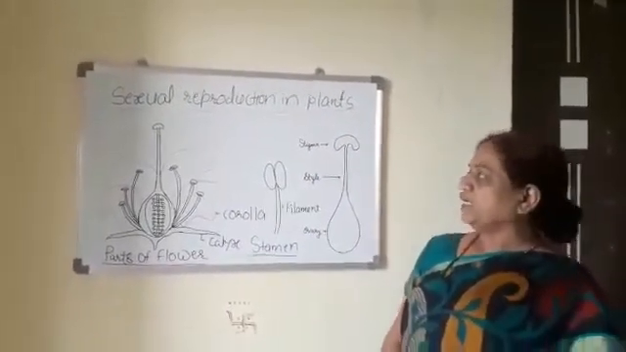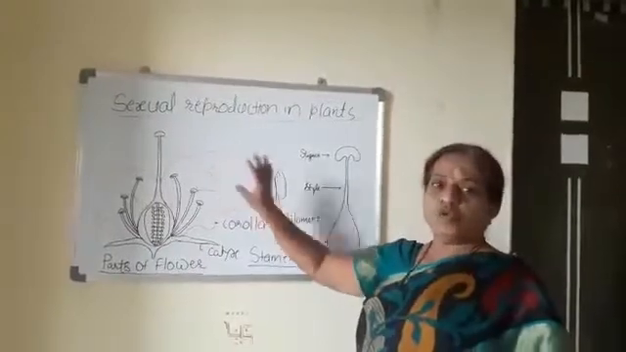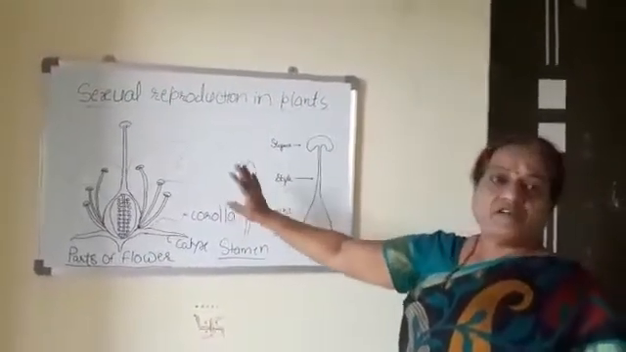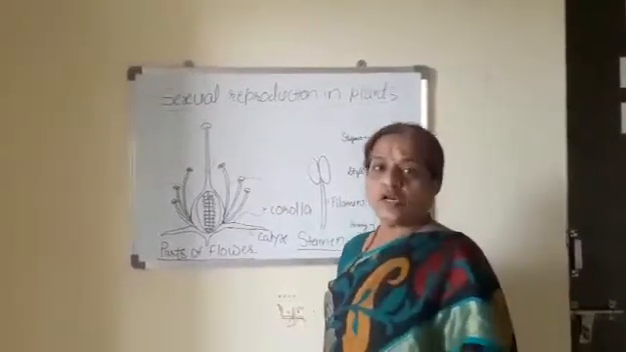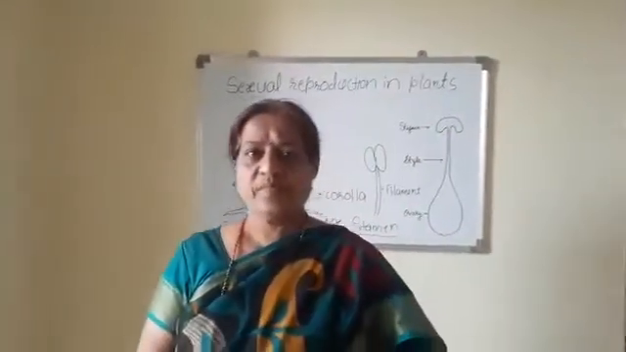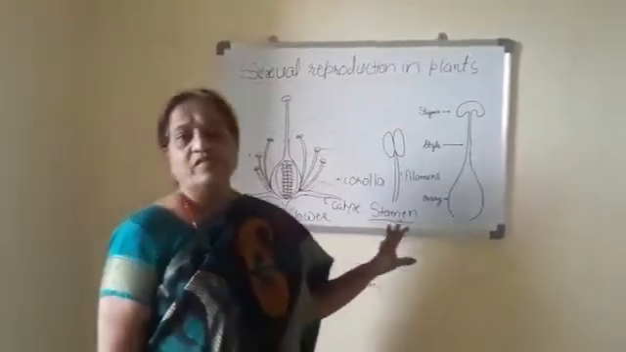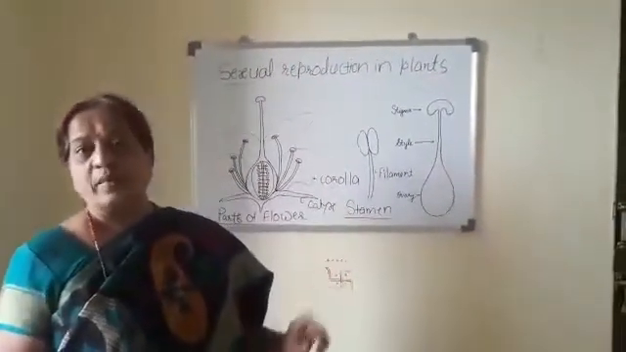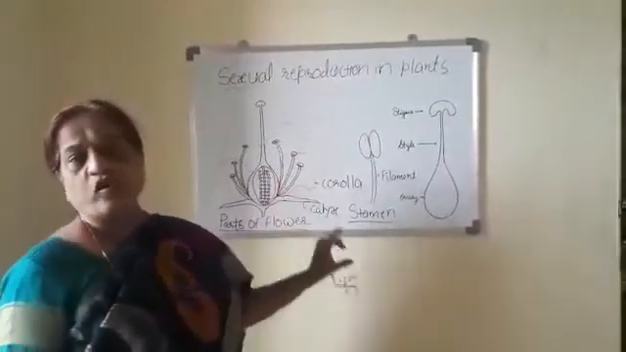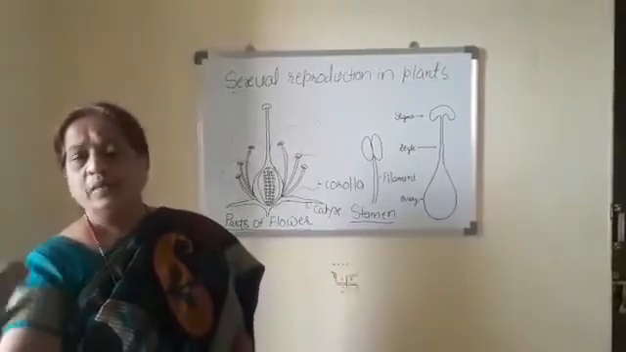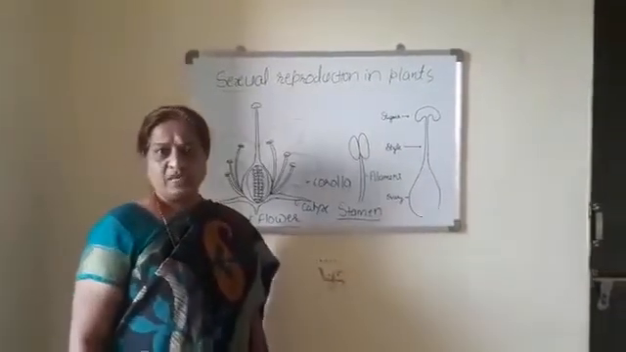In plants, the flower plays an important role in sexual reproduction. Or we can say that the flower is the structural unit of sexual reproduction in plants. Sexual reproduction is the type of reproduction where there is formation and fusion of gametes, resulting in the formation of a zygote. The zygote develops into an embryo, and every embryo develops into a new organism.